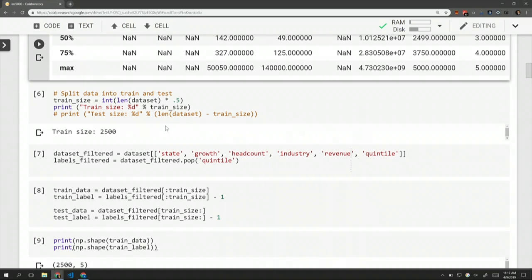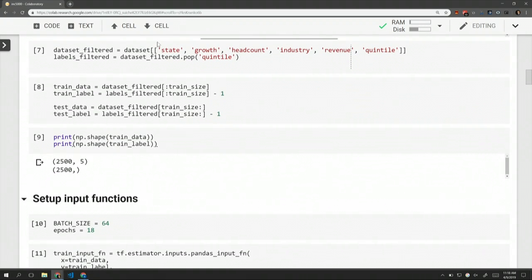So we split the data up into training and test. Here I've actually split it in half, just because we only have 5,000 companies. If I show the model all these companies, then I have nothing to do predictions on. So I just showed half, and we'll save half to make some predictions on at the end.